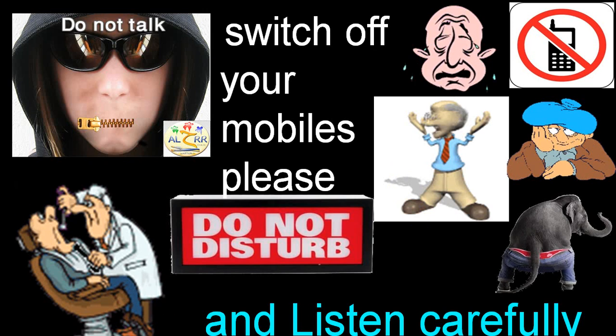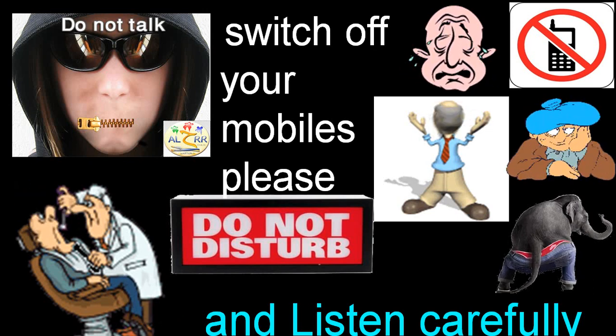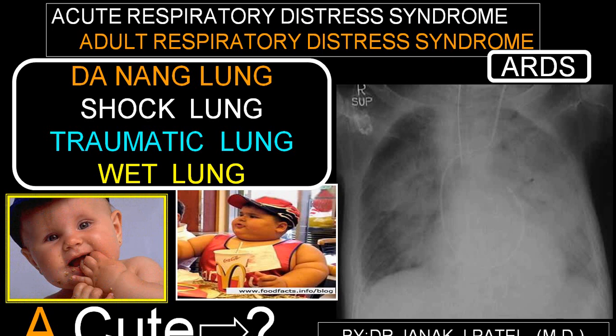Today we'll be discussing another very interesting topic called ARDS, or also the term non-cardiogenic pulmonary edema. Previously it was called adult respiratory distress syndrome, but you do see it also in children, so now the term utilized is acute respiratory distress syndrome. There are other terminologies which are almost gone. It was also called Da Nang lung or shock lung, traumatic lung, wet lung, etc.